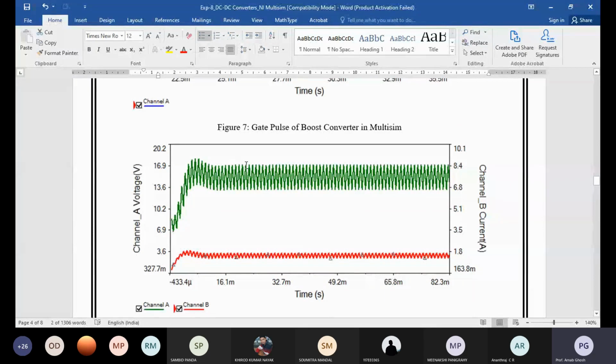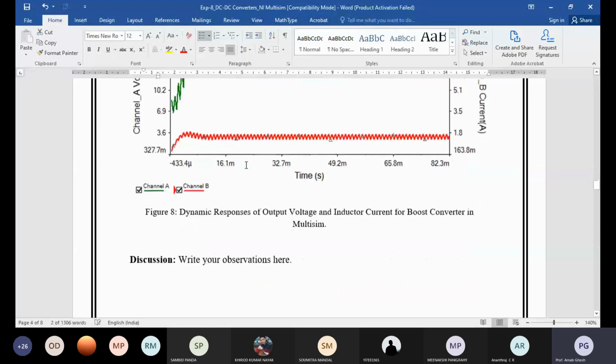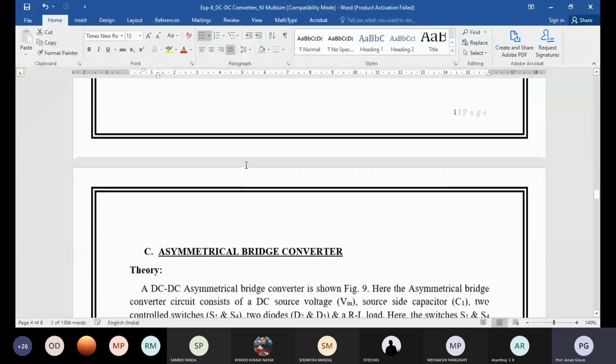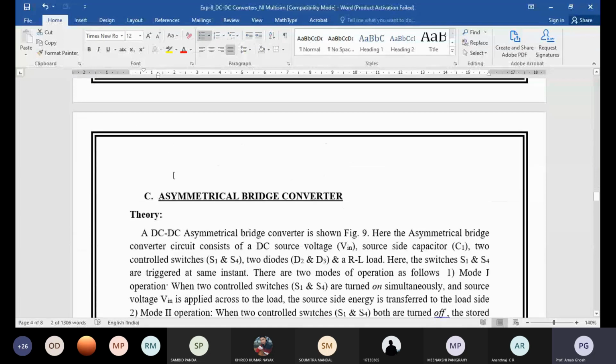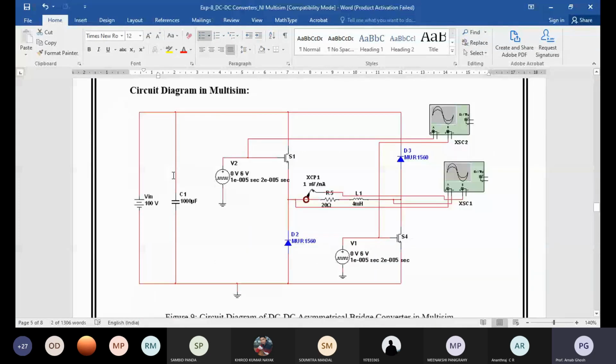And that's your gate pulse. It is not 180 degree apart, both are in phase, so both are in the high mode. You can see the current is charging, discharging, charging, and the voltage is a pulse width type of voltage. Pulse width means you have to calculate the average voltage. So what is your average voltage? V average equals the voltage in the turned on condition.